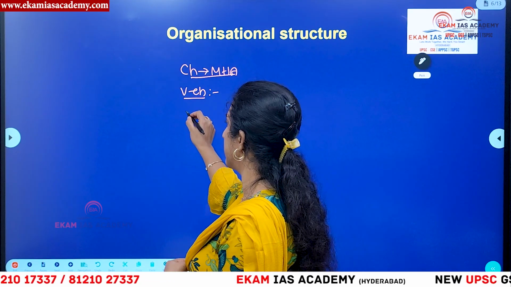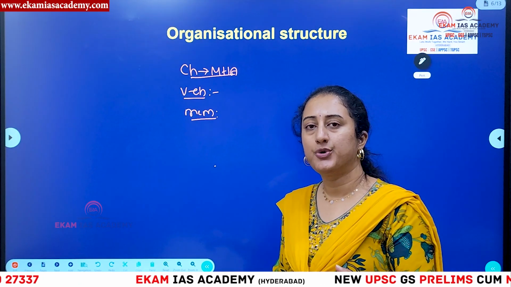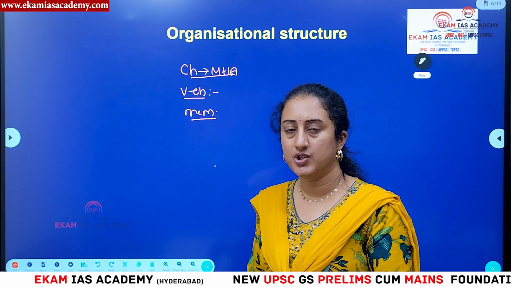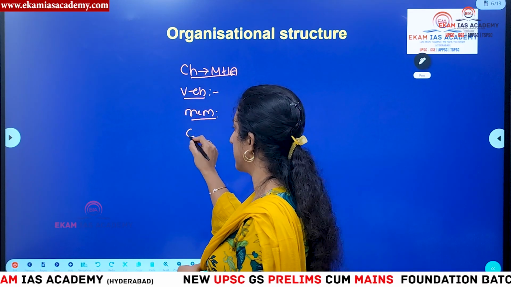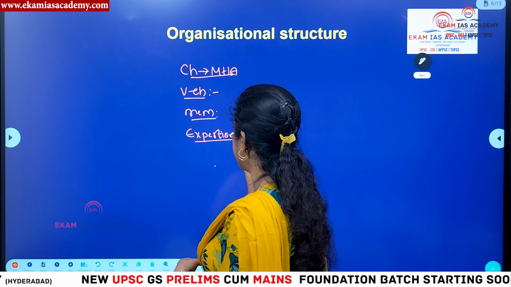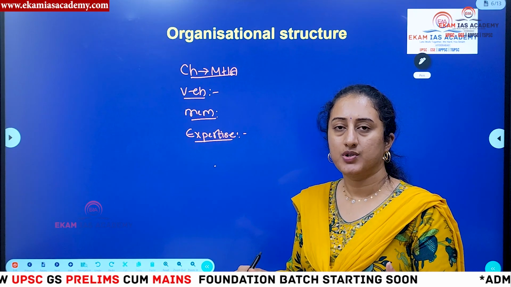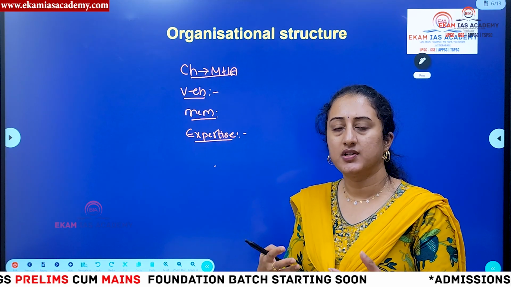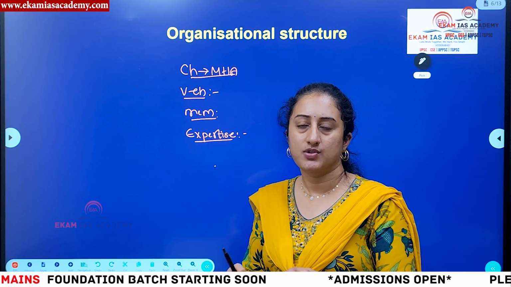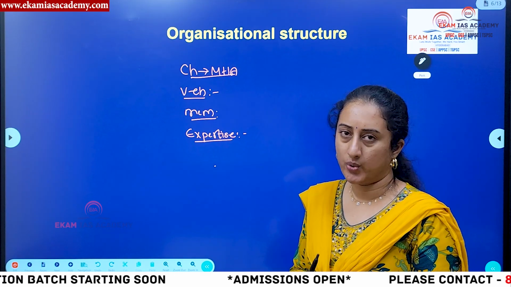Along with this, we also have other members. That means other chief ministers, and in case of a union territory, 2 ministers nominated by the governor. In that way, there will be some composition. Not only this, there will also be some expertise. Expertise means Niti Aayog members will also be part sometimes, and when required, chief secretaries and other subject experts can be invited, and union ministers also can be invited to the zonal councils if required.